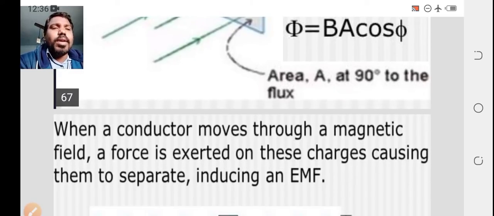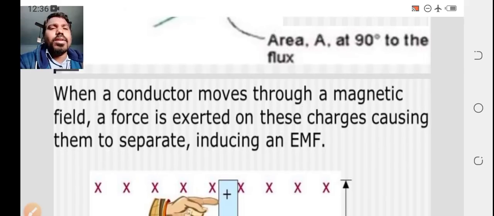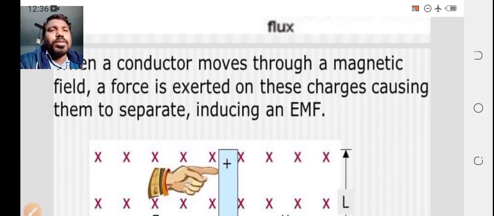When a conductor moves through a magnetic field, a force is exerted on the charges, causing them to separate, inducing an EMF. So here, what is happening? A force is exerted on the charges, so positive and negative charges will be separated. And an EMF is produced. That EMF is called the induced electromotive force.